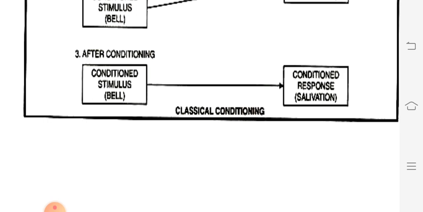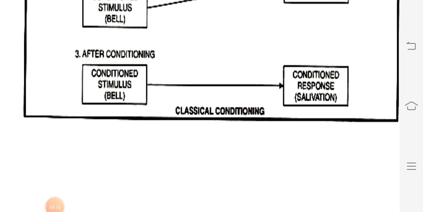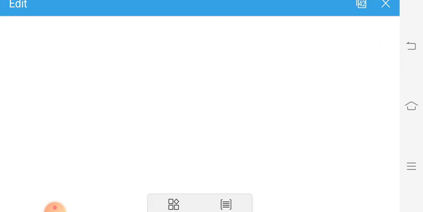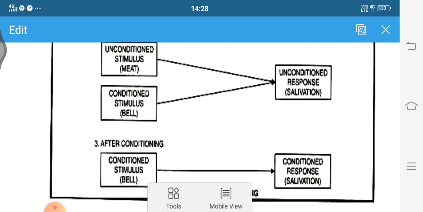It's very interesting. So how is it applied in management? In management, the classical conditioning theory has been applied in many ways. Basically it is applied by supervisors while controlling employees or while checking the attendance of employees. Suppose the supervisor in an organization makes a continuous process of checking the attendance of employees at 10 a.m. in the office. Whenever employees come to know that their supervisor regularly checks their attendance at 10 a.m., then the employees will try their best to reach by 10 a.m. in the morning.